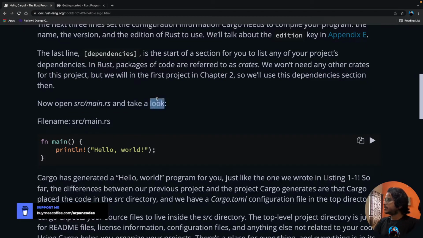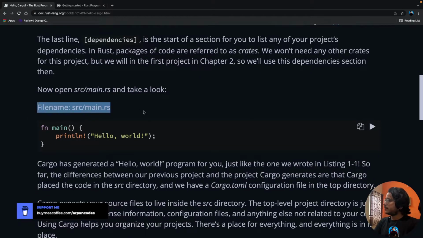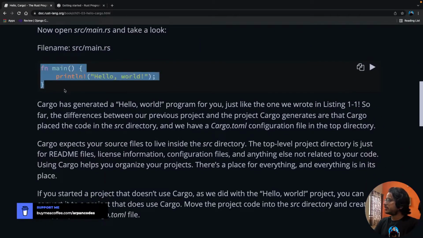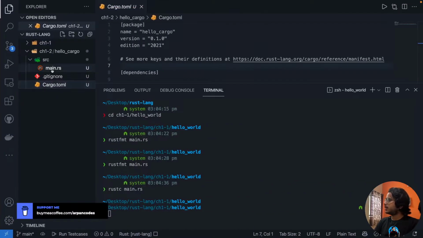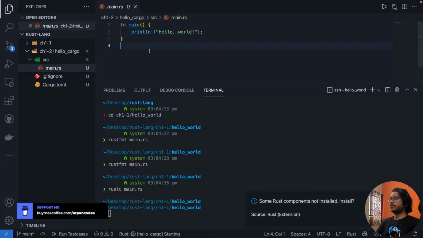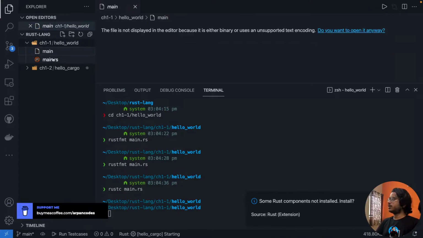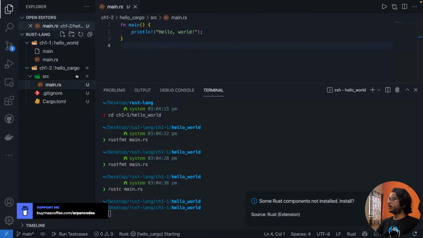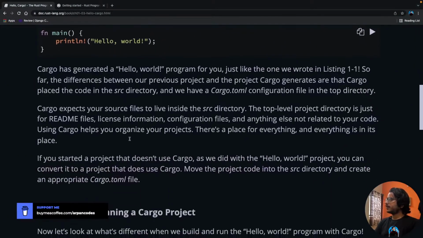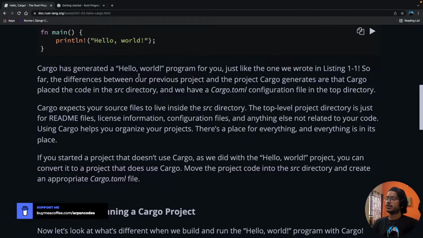Now open src/main.rs and take a look. We have the same thing which we wrote here in this main.rs, right? Cargo has generated a hello world program for you, just like the one we wrote in listing 1-1.